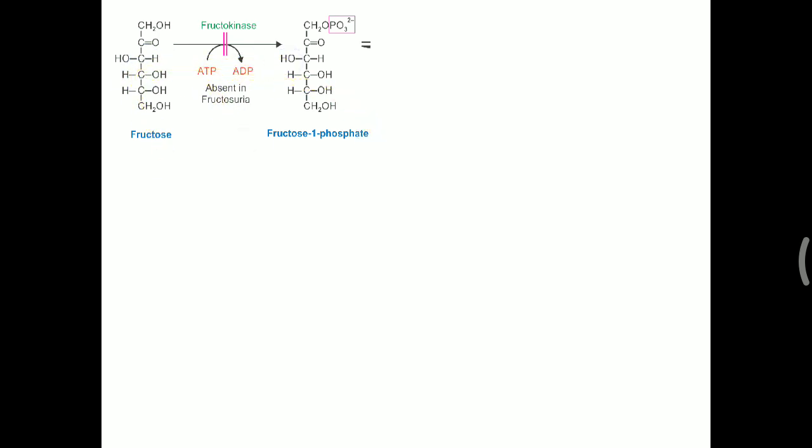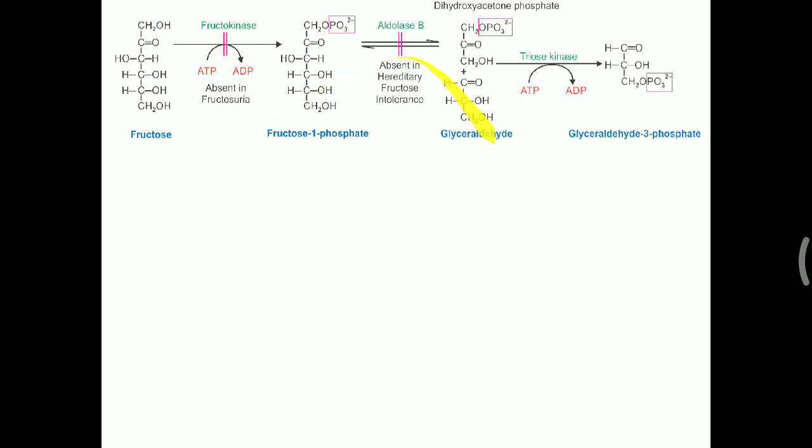So fructose to fructose 1-phosphate. Now fructose 1-phosphate is converted into glyceraldehyde, and this glyceraldehyde can be converted to glyceraldehyde 3-phosphate and enter the glycolysis pathway. But for fructose 1-phosphate to this glyceraldehyde formation, the aldolase B enzyme is needed. Along with this glyceraldehyde, dihydroxyacetone phosphate is formed, same as in the glycolysis pathway. Here the aldolase B enzyme is needed for the further metabolism of this fructose 1-phosphate. But if this aldolase B enzyme is absent, that will lead to hereditary fructose intolerance, and it is a very dangerous condition. At times jaundice or hepatomegaly is also seen in this hereditary fructose intolerance. What happened?